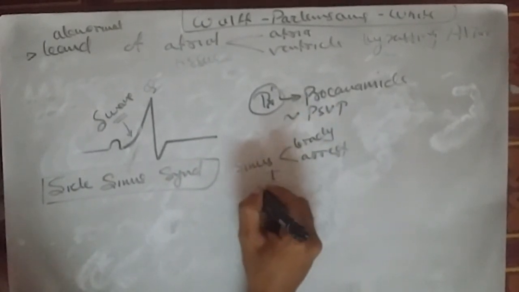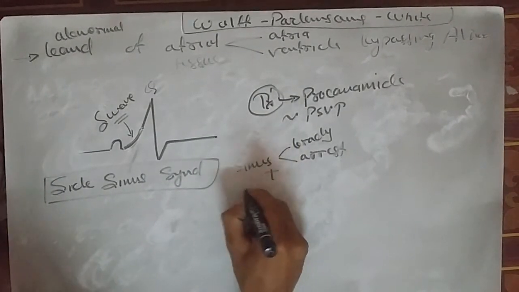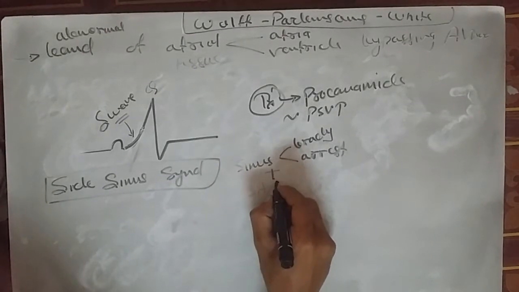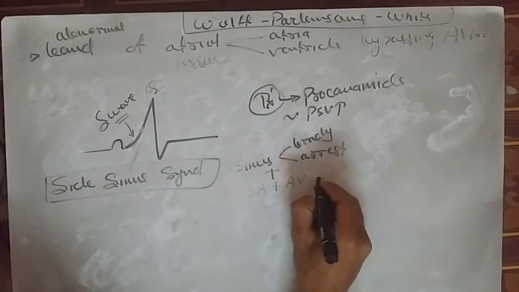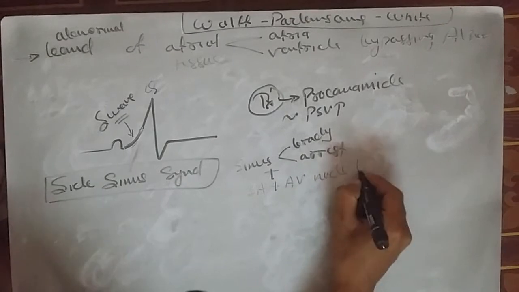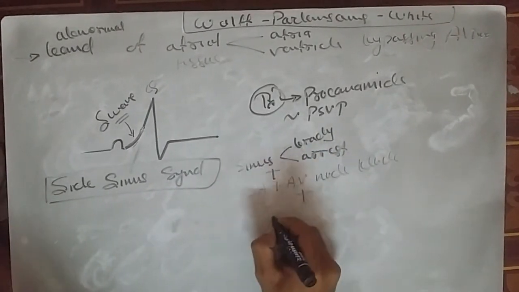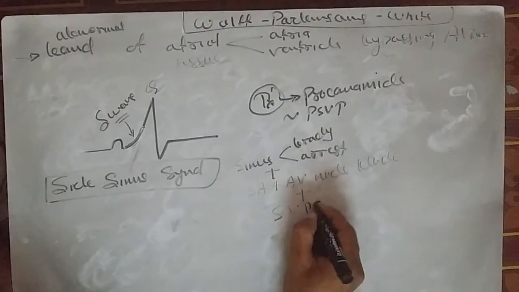plus SA node block, SA node plus AV node block, along with the supraventricular tachycardia.